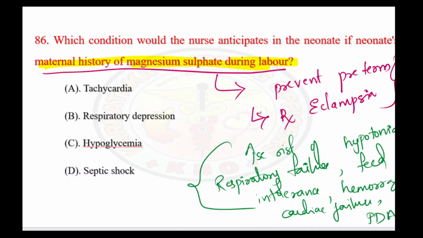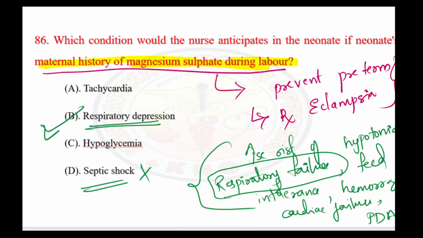These are the risks that we are going to see in neonates whenever the mother was given MgSO4. But if you see the options here, they have asked: tachycardia, respiratory depression, hypoglycemia, and septic shock. Septic shock is not going to happen, as no kind of infection entered before labor here. I told you there is a risk of respiratory failure. So respiratory depression will be the right answer.